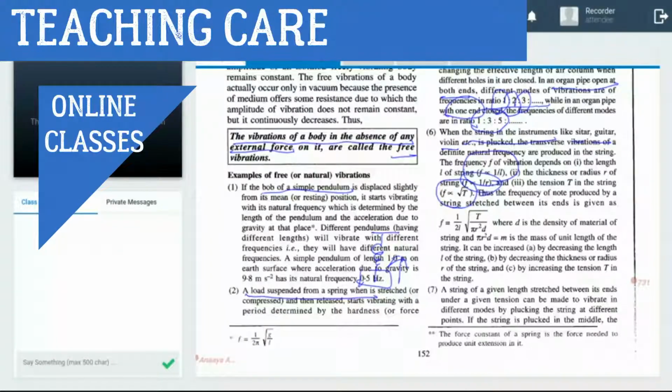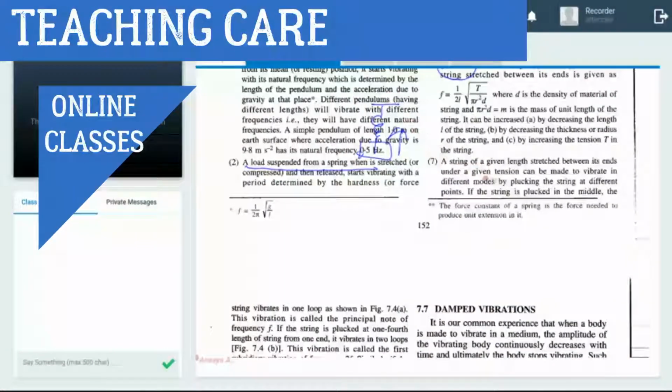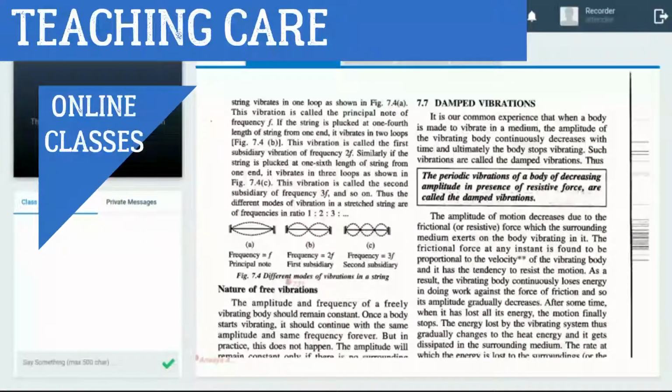Example number 7. A string of given length between two ends can vibrate differently, depending on where you apply the force. I will show you. Look at figure 7.4. If you pluck from anywhere, there is one oscillation, one upside, one downside. But if you pluck from the middle, two frequency, it means two oscillations.